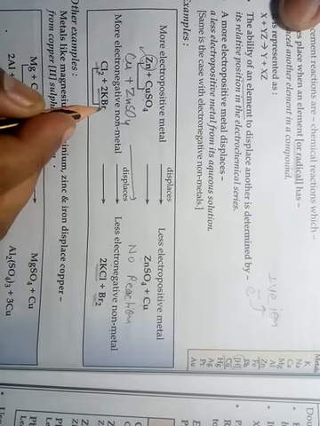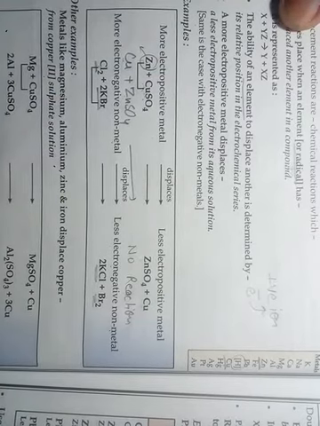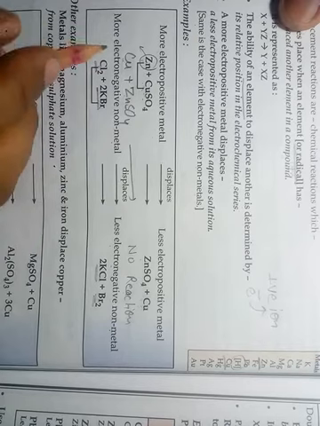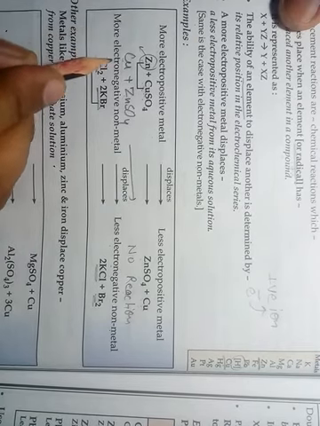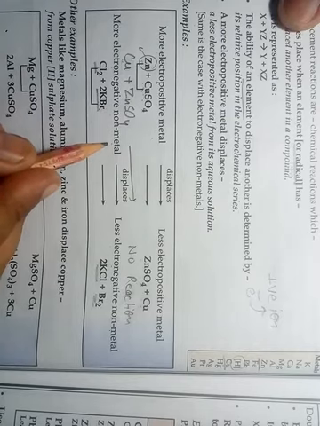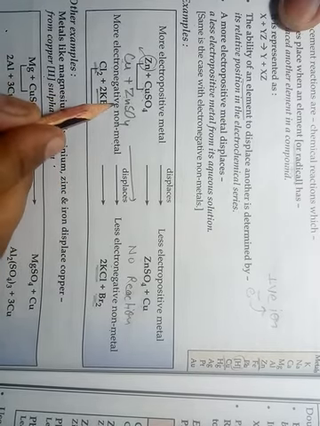As you know, a more electropositive metal will be more reactive, and in the same way a more electronegative non-metal will be more reactive. Okay students, so what is the meaning of electronegativity?